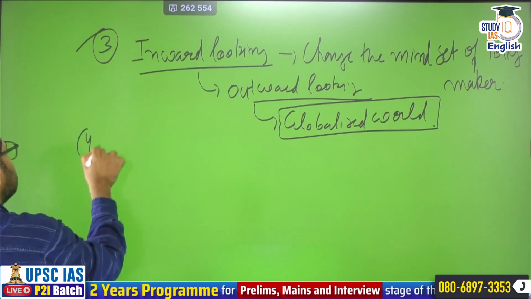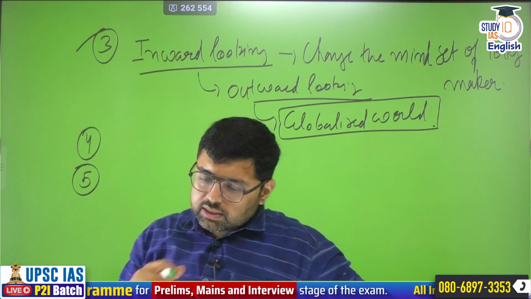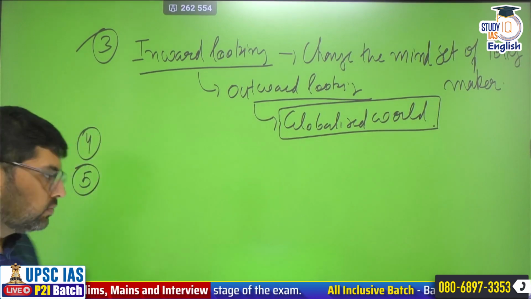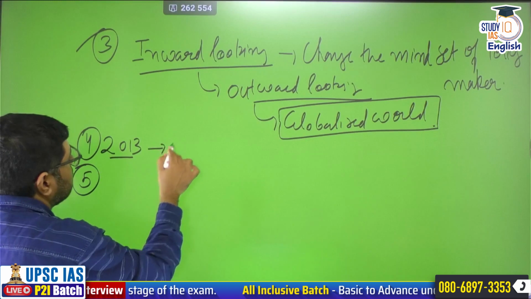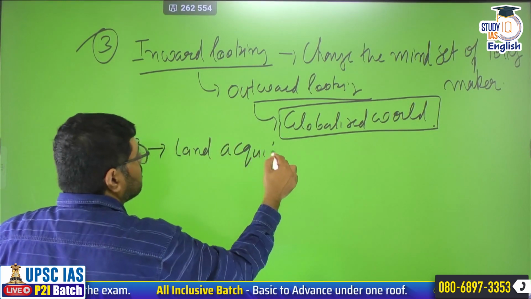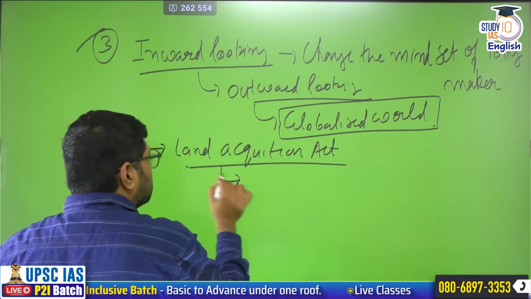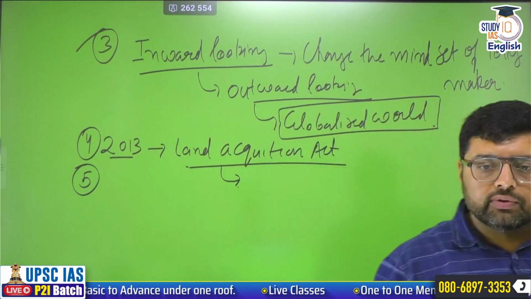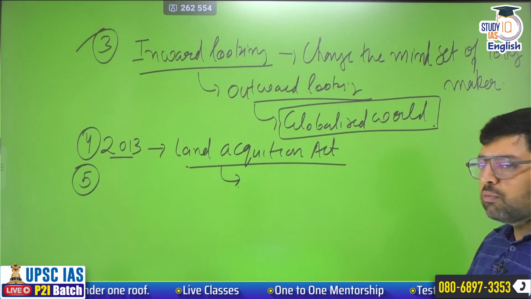Next, if you see, next, if I talk about this thing, in 2013, Government of India introduced the Land Acquisition Act. Now, when we introduced the Land Acquisition Act, here you have to remember another thing: with its introduction, the land became costly.